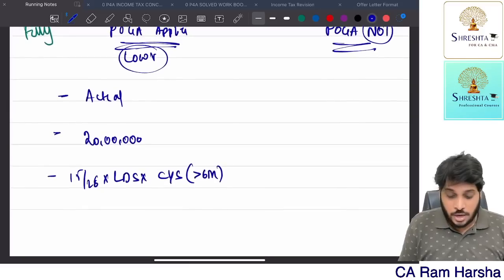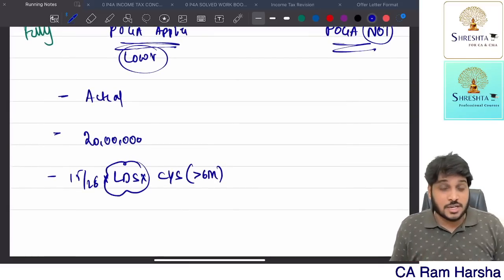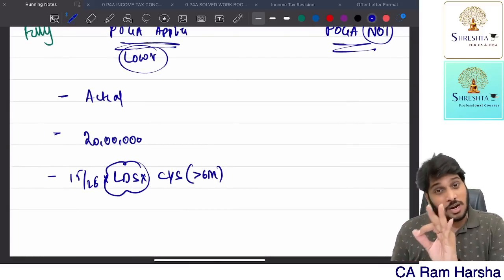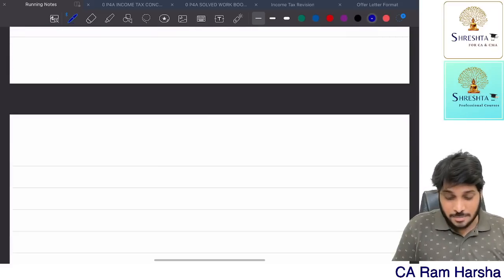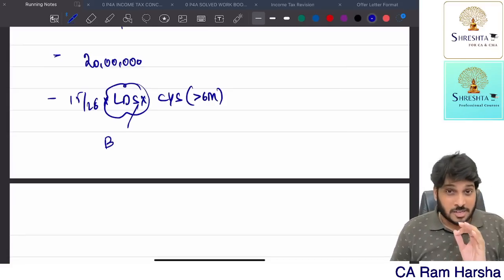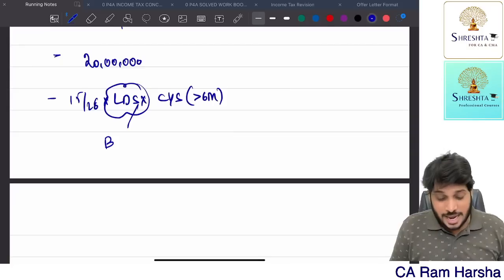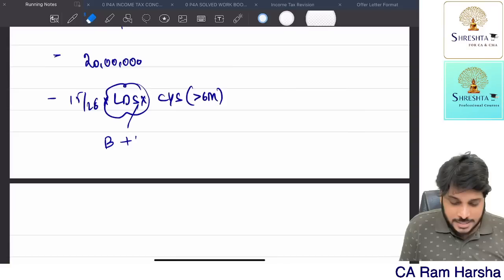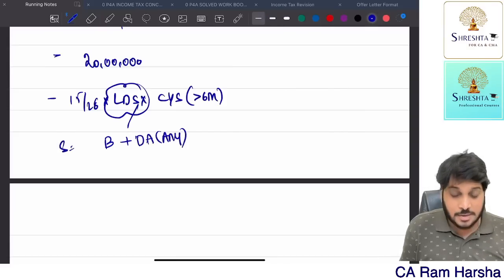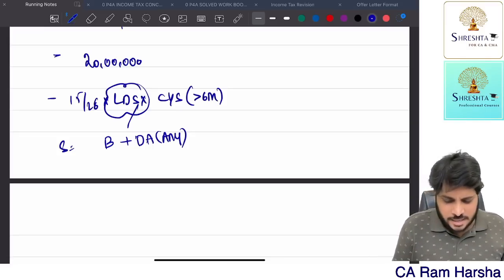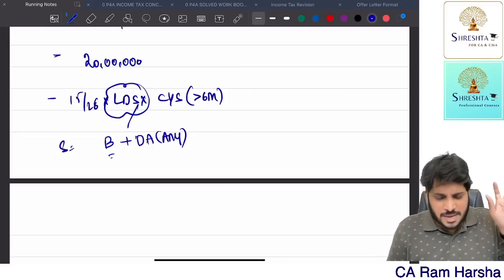Getting it? Now, at the time of retirement, what is last drawn salary? At the time of retirement, what is your salary? That is called last drawn salary. Now, sir, salary means what? You are saying salary includes so many elements. Here, for the purpose of gratuity, where the gratuity act is applicable, it is basic plus DA, basic plus dearness allowance. Here, any DA you may consider. Salary means that. So take the last drawn monthly salary. Last drawn monthly basic salary, how much?